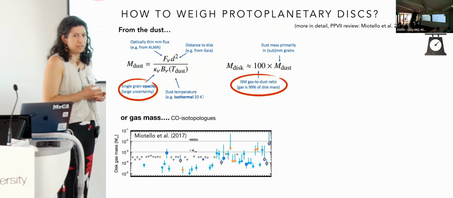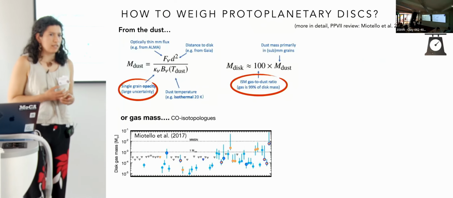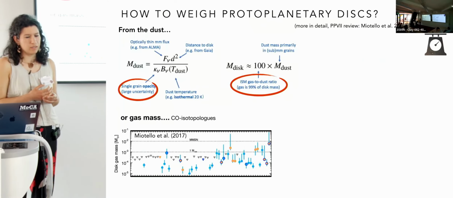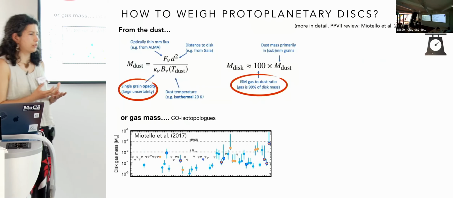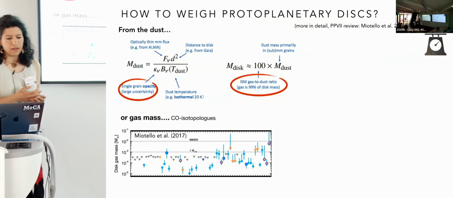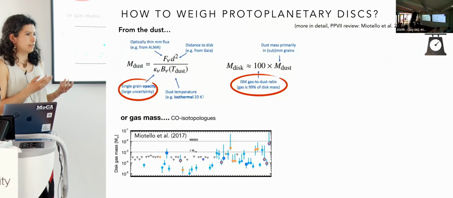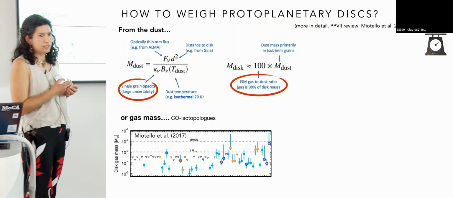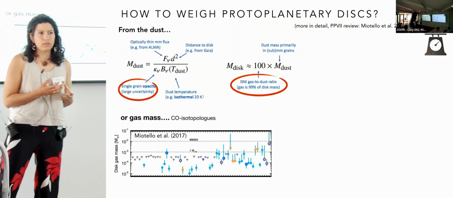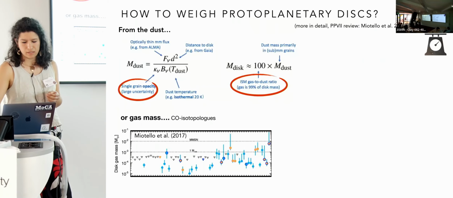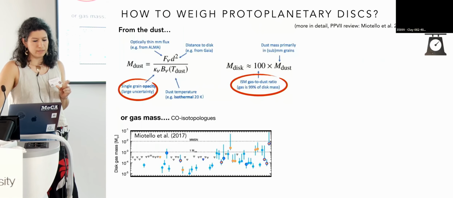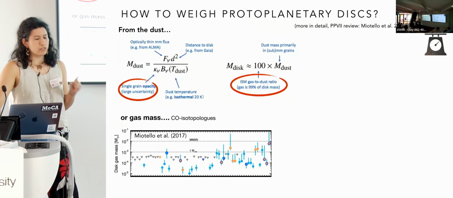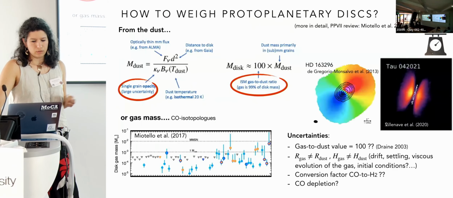We can also look directly at the gas, but this is even trickier because the main component of the gas is molecular hydrogen, which we are not able to detect. So we have to search for other tracers such as CO isotopologues. But by looking at estimates that have been done using CO isotopologues, we can see that we are actually able to infer only a lower limit for the disk mass. This is because we are not sure about the conversion factor between the CO isotopologues and molecular hydrogen. So this is another factor of uncertainty.